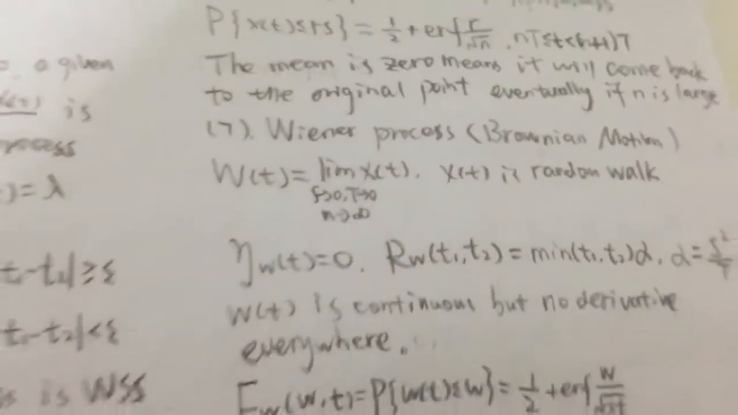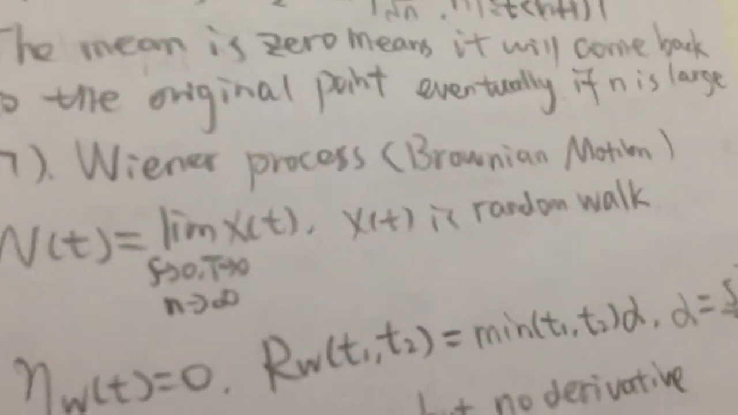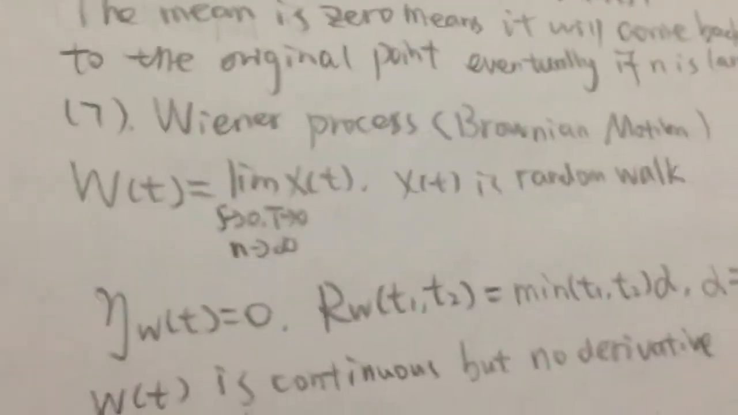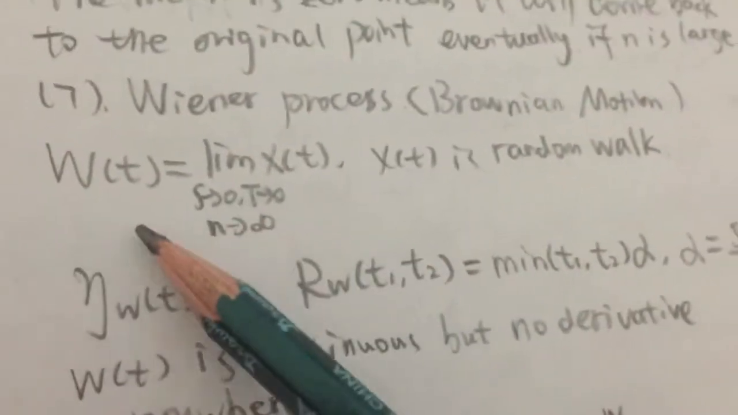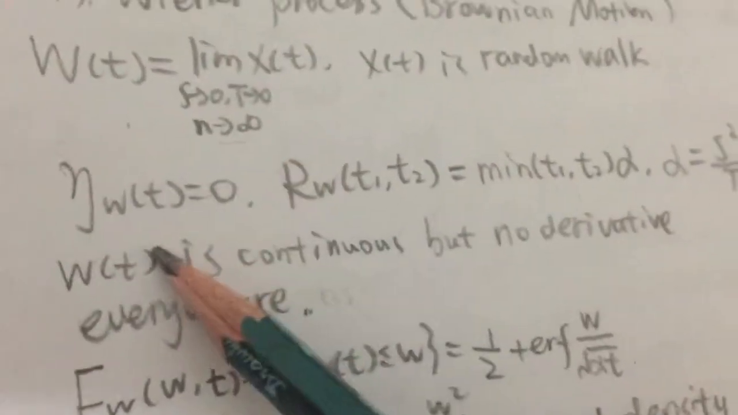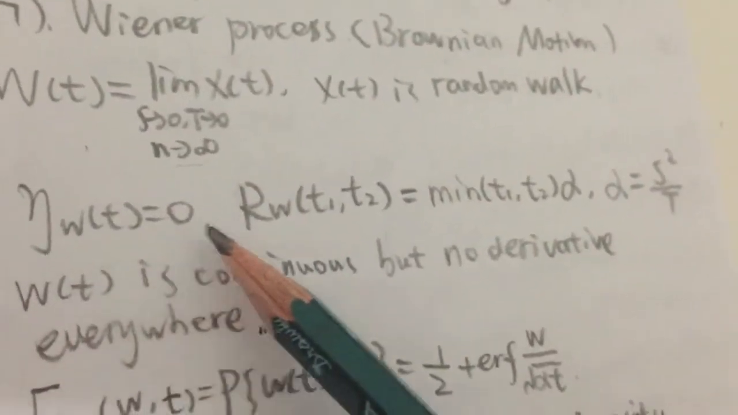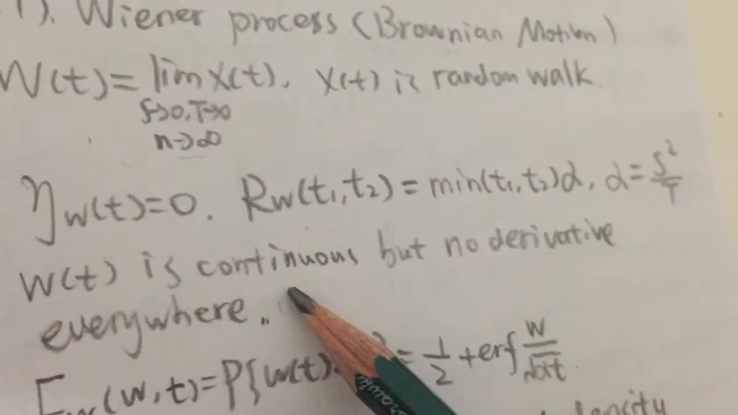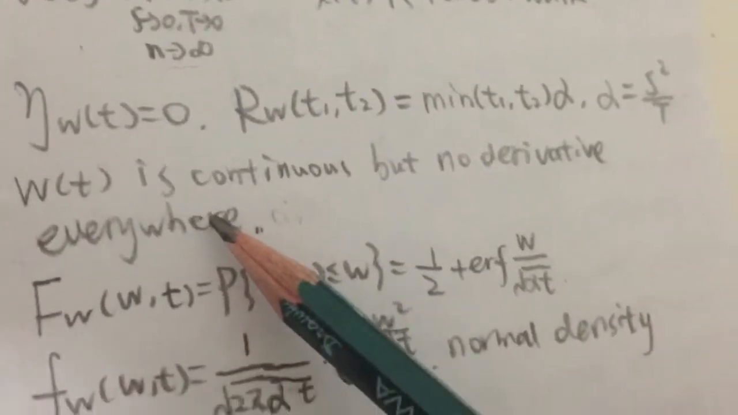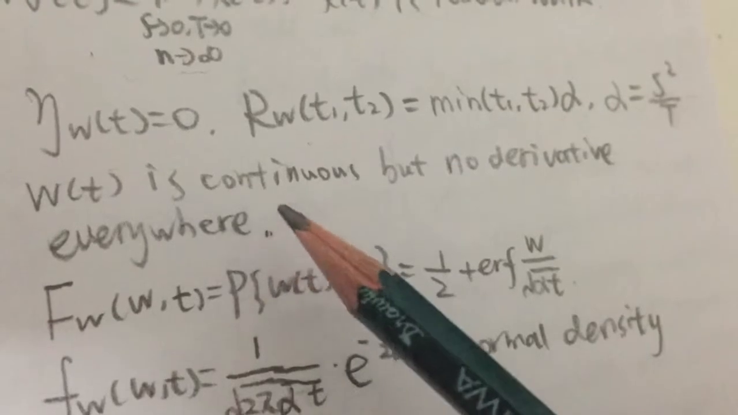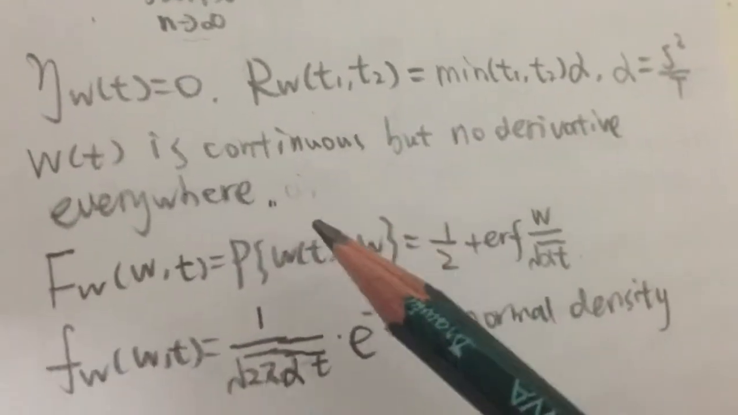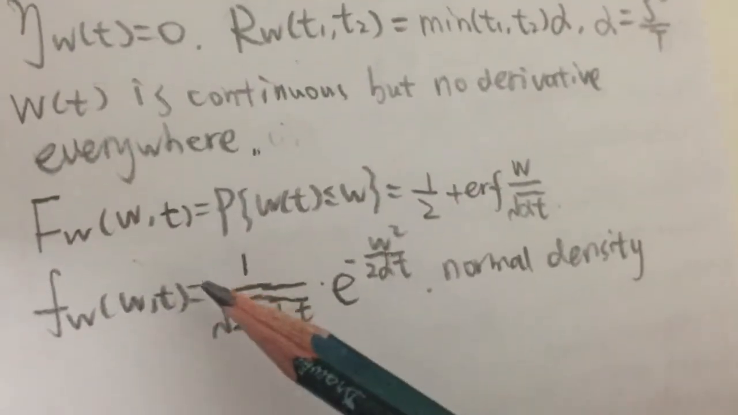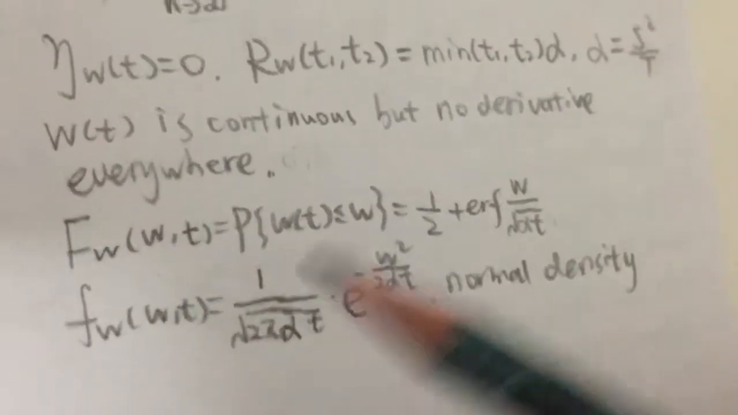And seventh, we look at the linear process, which is known as Brownian motion to Chinese students. The definition is like this, and we find the expectation is 0, and the autocorrelation function is like this. So we can find that W(t) is continuous but has no derivative anywhere, and the distribution function is like this. And that's all. Thank you.